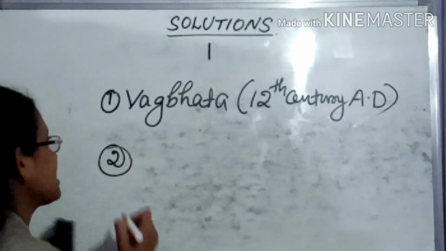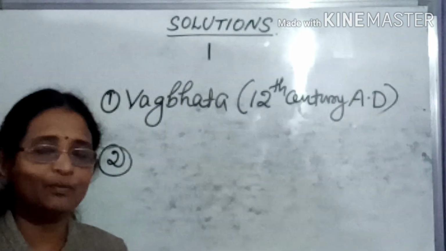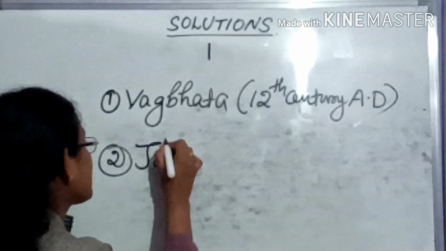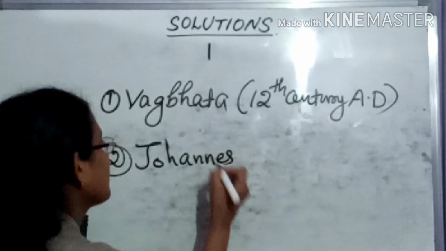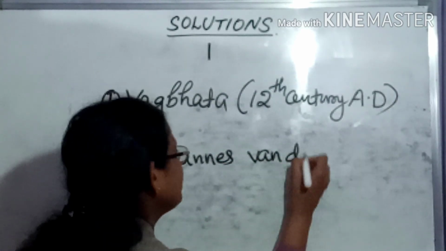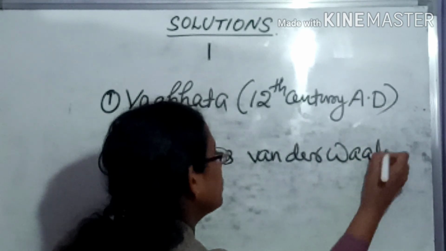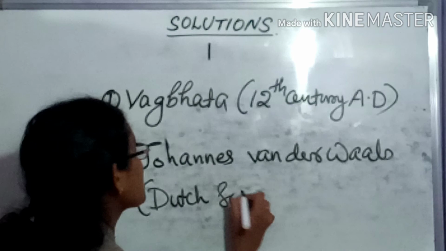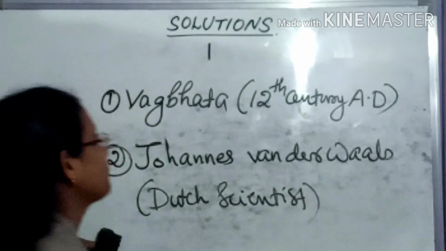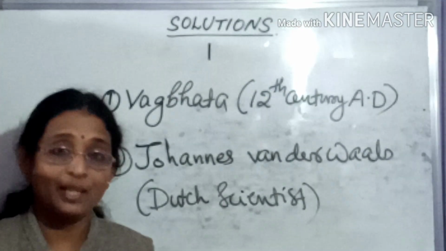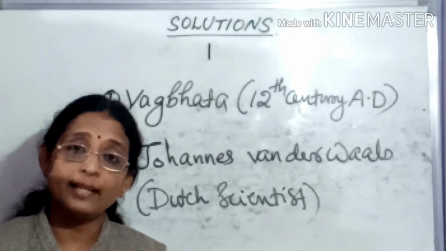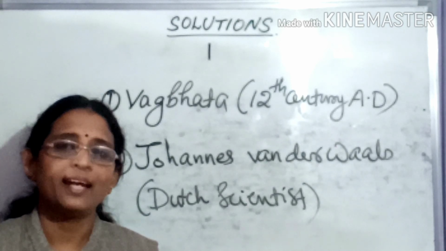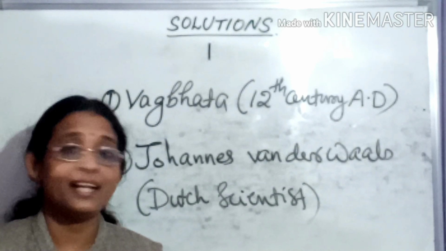And our second scientist, since we just studied about van der Waals forces, is Johannes van der Waals. He is a Dutch scientist. These are our 2 assignments. We are coming with these assignments and with binary liquid solutions, Raoult's law, Henry's law, and ideal and non-ideal solutions.